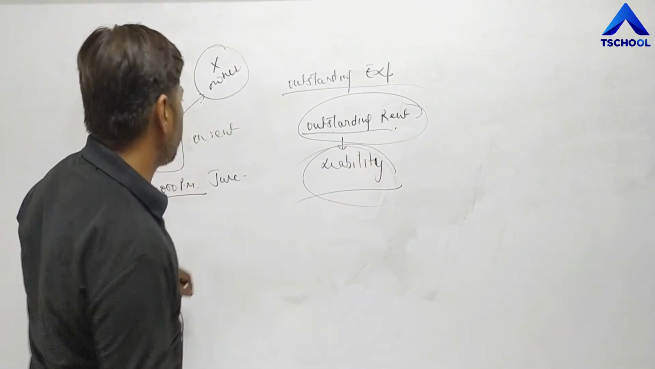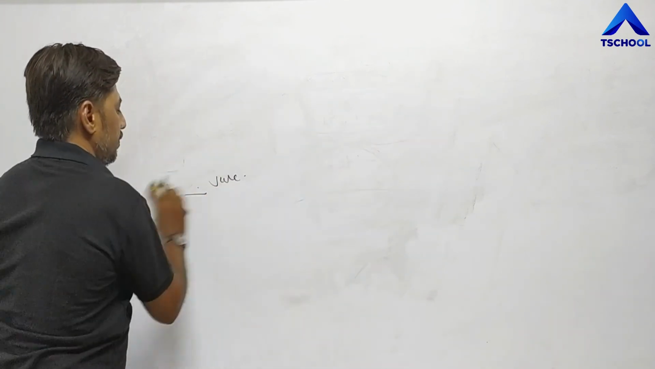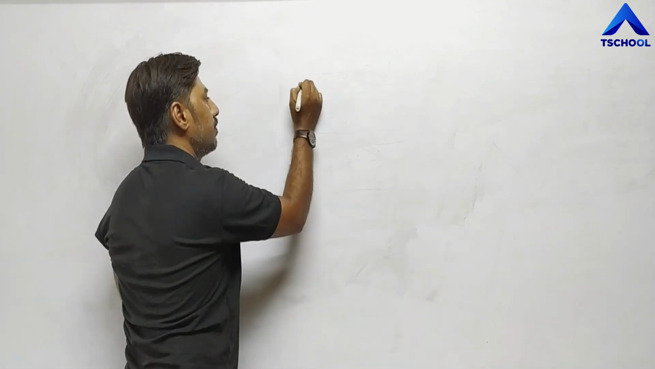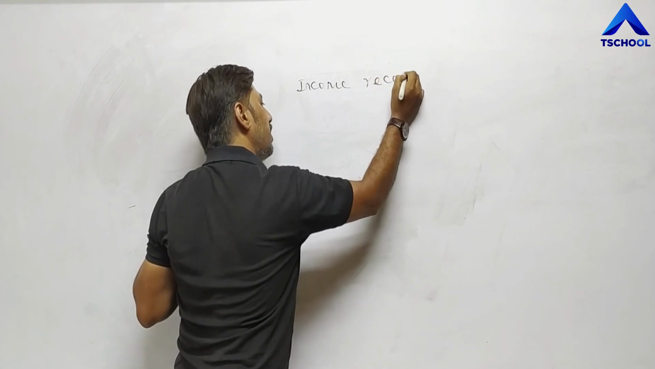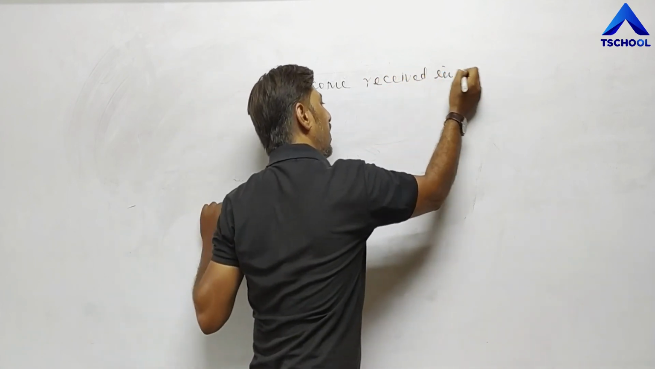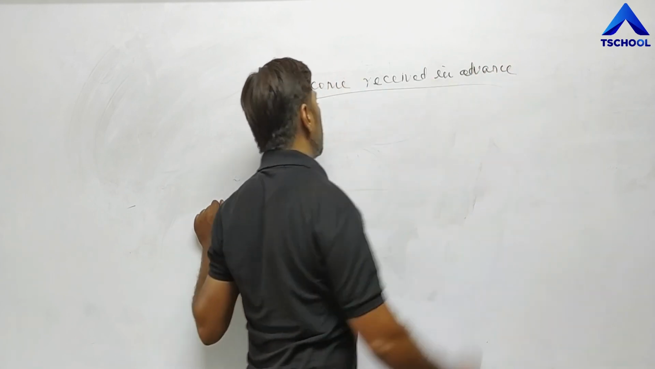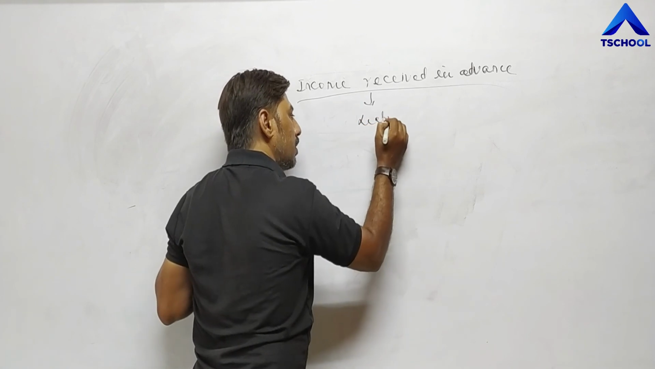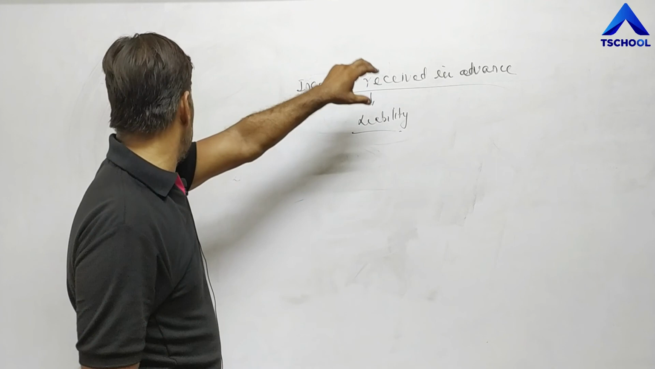And the last topic, income received in advance. Now what is the meaning of income received in advance? Again, this is also a liability. Now how is income received in advance a liability?